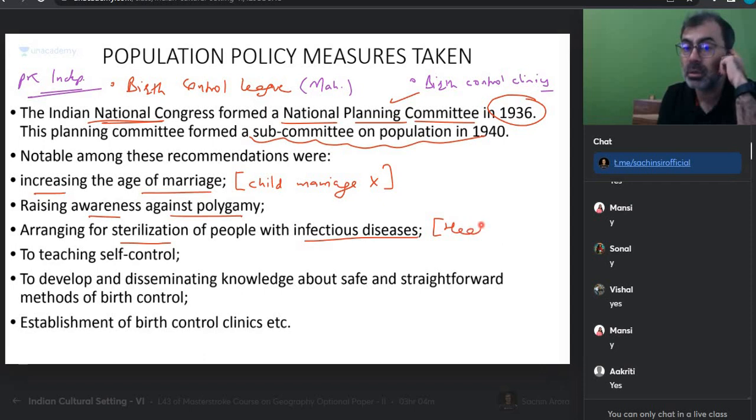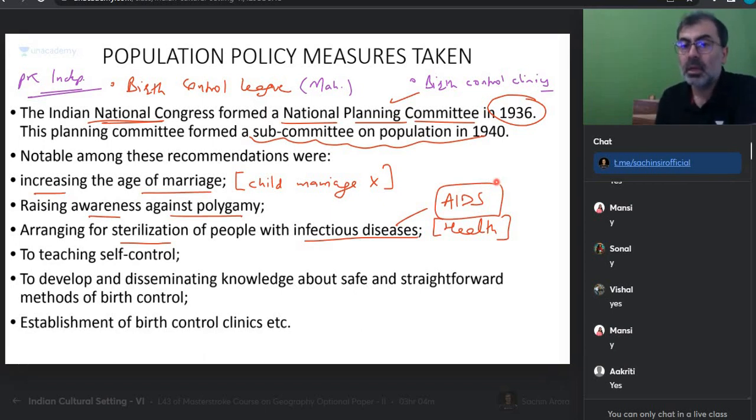Can I say health also? Health also. And if you have heard, post AIDS, it's a very big challenge. If you have infectious diseases, and you are engaging in sexual activity, you can spread that also. So sterilize them, control them, identification should also be there. Teaching self control, what do you call this? What is teaching self control in population? These are called Gandhian methods.